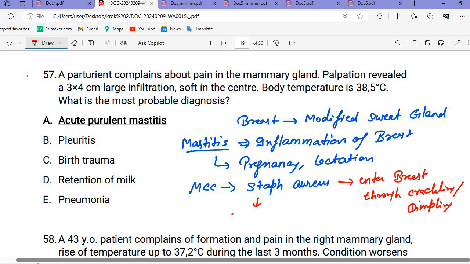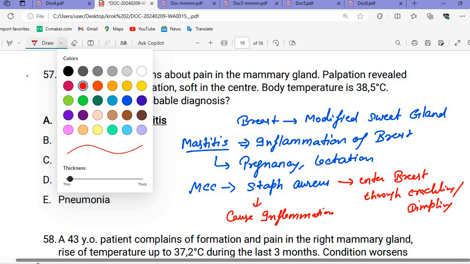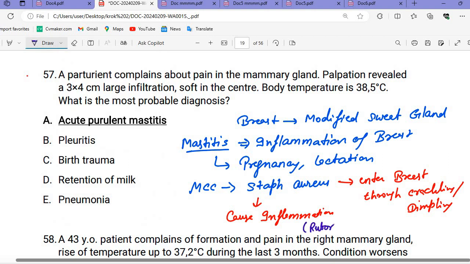What will they cause? They will cause inflammation. What are the inflammation signs? Rubor, tumor, calor, dolor. Speak with me. Rubor means redness. The breast will be reddish in color, the angry breast. Okay? There will be swelling. What do we call the swelling? The swelling we call tumor. So these are the inflammatory signs.